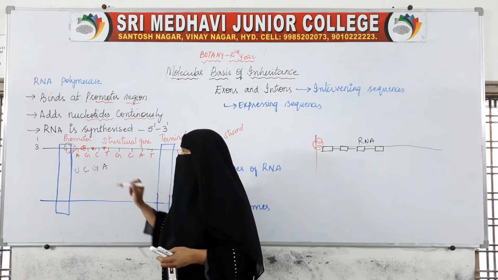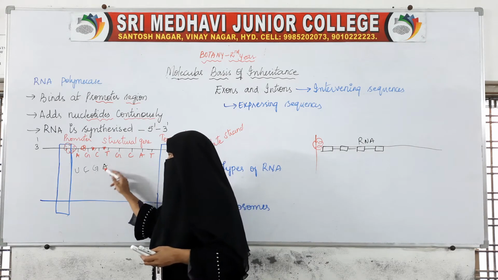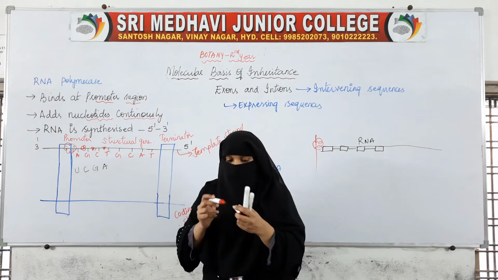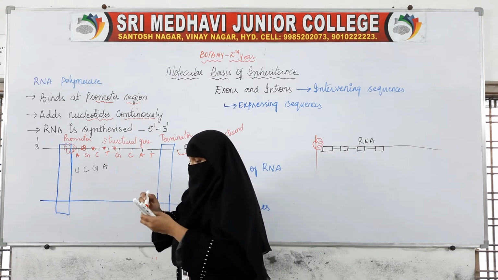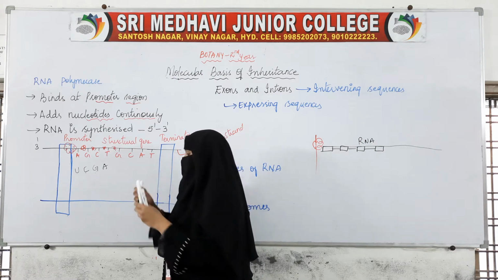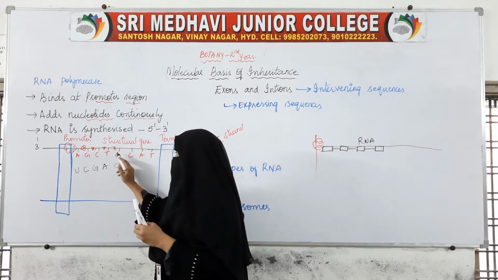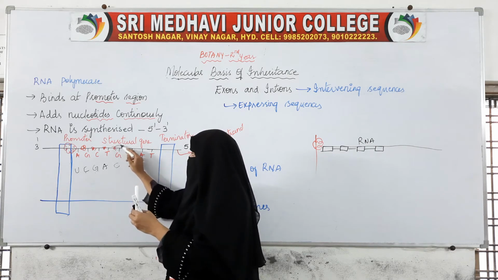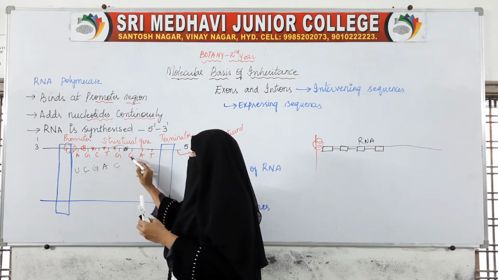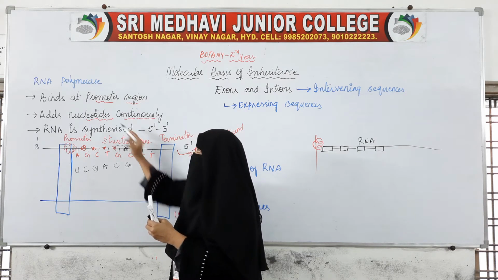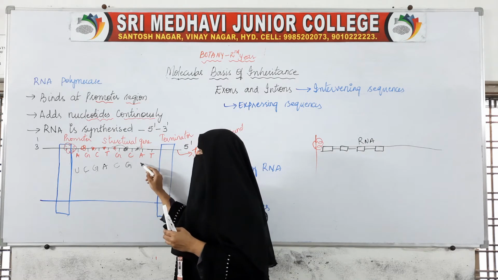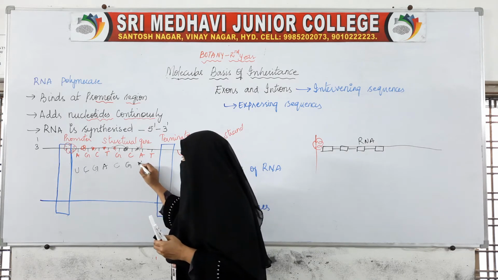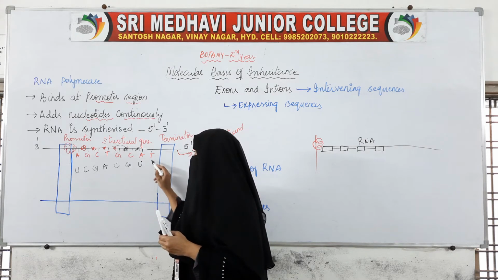Then here it adds A, because thymine is there now, it will add the nucleotide A. Then again it will move here. Then if G is there, it will add the nucleotide C. After finishing, it moves from here to here. Then where C is there, which nucleotide does it add? G nucleotide. Then it moves here, and where A is there, it will add U. If T is there, it will add A.